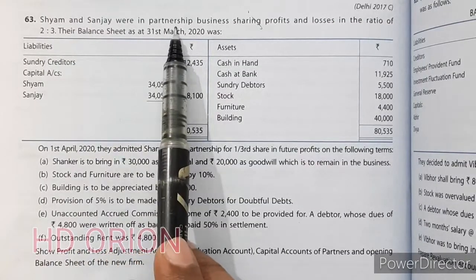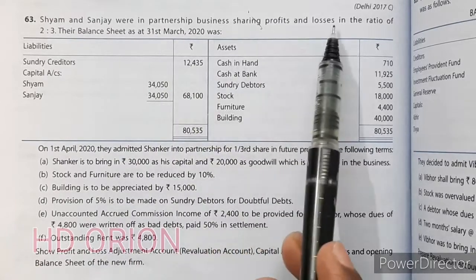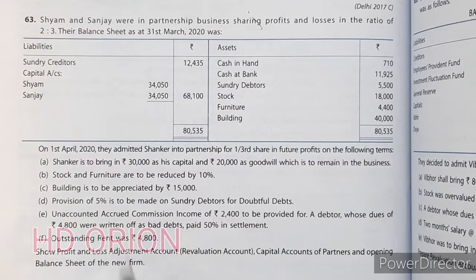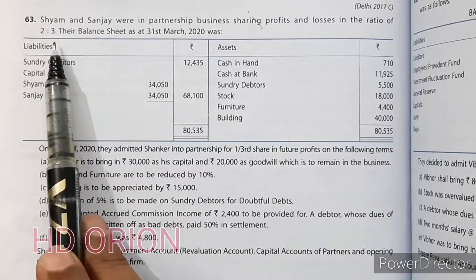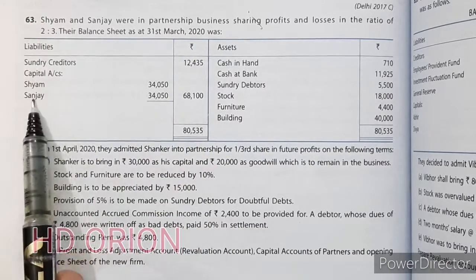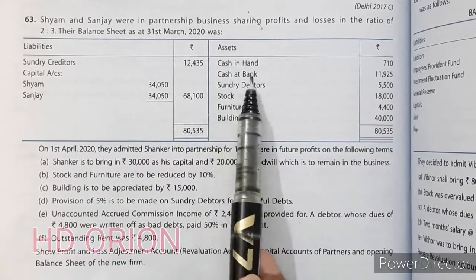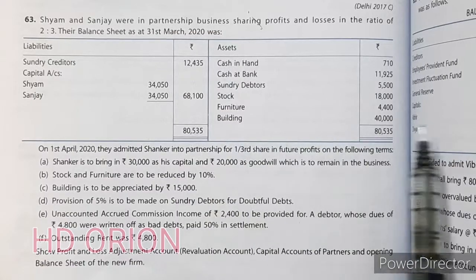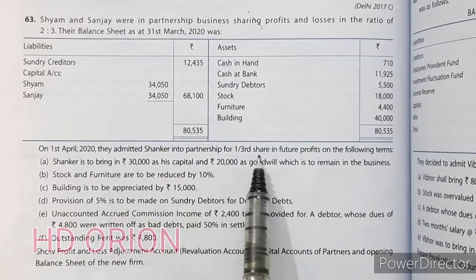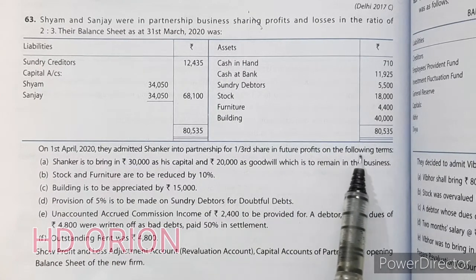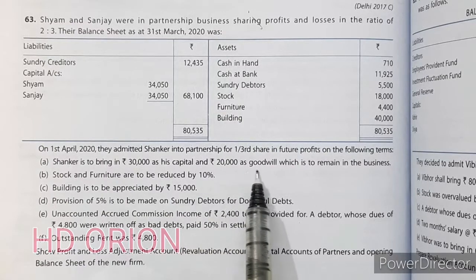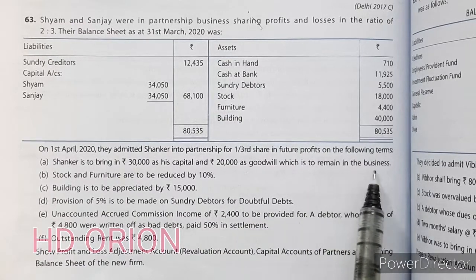Shyam and Sanjay were in partnership business, sharing profits and losses in the ratio of 2:3. Balance sheet on 31st March 2020 is given. Sundry creditors and capital, cash in hand, cash at bank, debtors, stock, furniture, building is given. Then on 1st April, they admitted Shankar into partnership for 1/3 share in future profits on the following terms. Shankar is to bring rupees 30,000 as his capital and 20,000 as goodwill, which is to remain in the business.